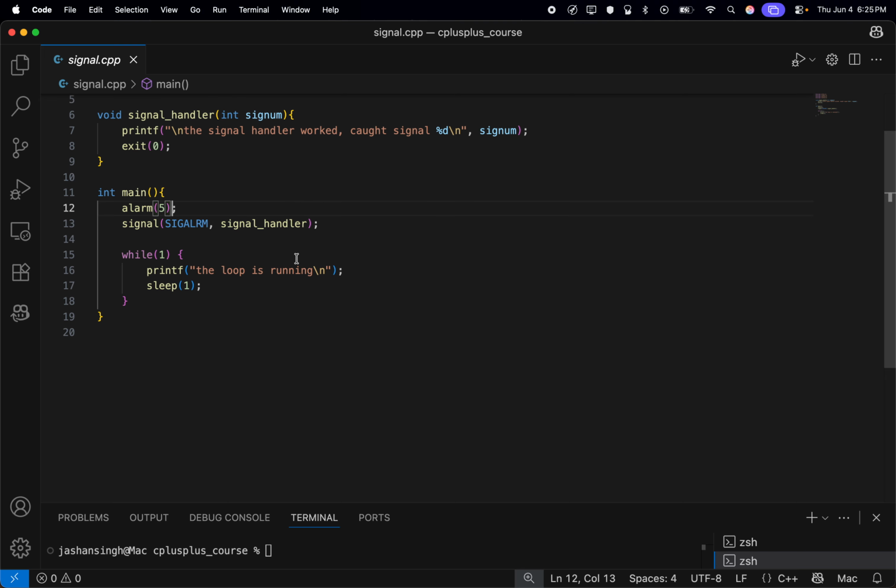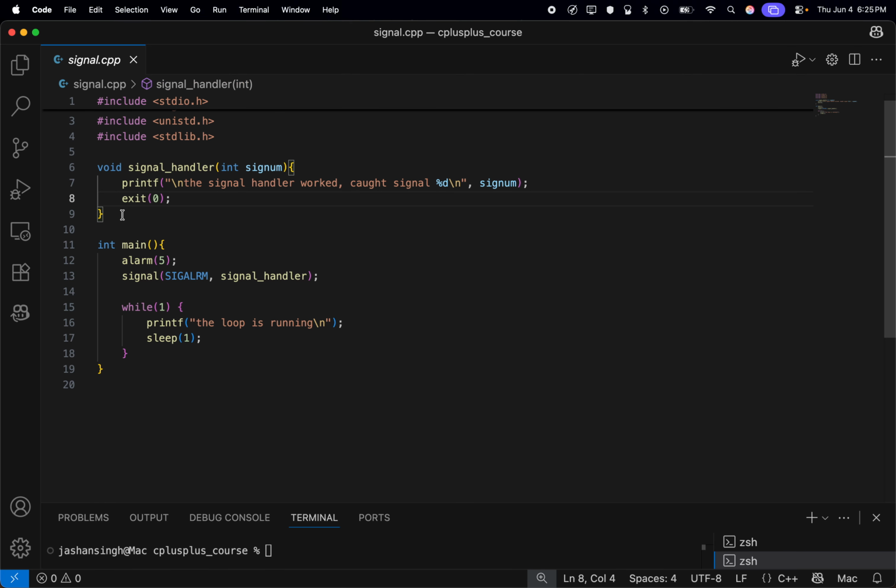So normally this alarm would kill the process, obviously, but on the next line, we use a signal system call. This tells the operating system, do not kill the program right now, route the system to our custom function instead, which we have defined here. This is our custom handler.